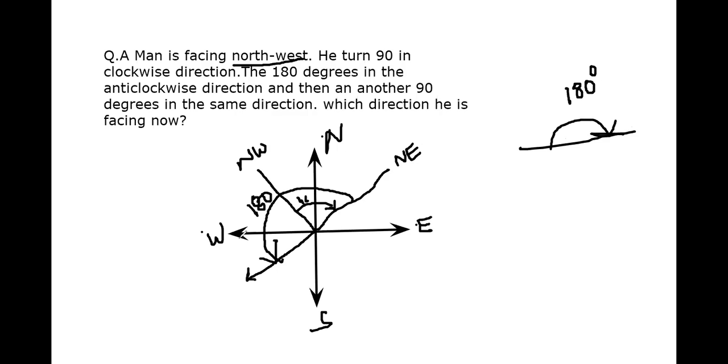So after second displacement, which direction he is now? South west. And again there is another displacement, another 90 degrees in the same direction. Same direction is which direction? Anti-clockwise direction. Okay. So again 90 degrees if he displaces from here anti-clockwise, he will come to this point.